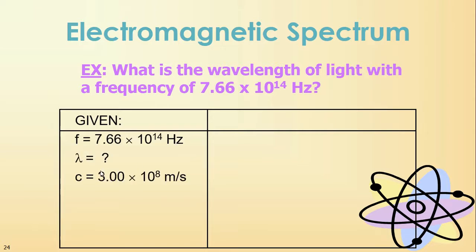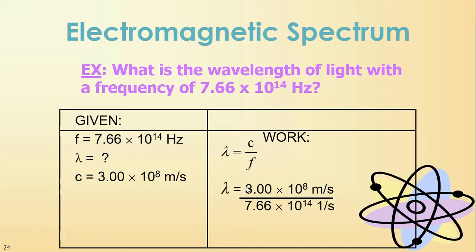We're trying to find wavelength, and we know c. Using the equation that we had before, we can rearrange it and you get lambda is equal to c over f. Now it's just a matter of entering things into your calculator. Remember, when you have hertz, automatically change it into its unit.